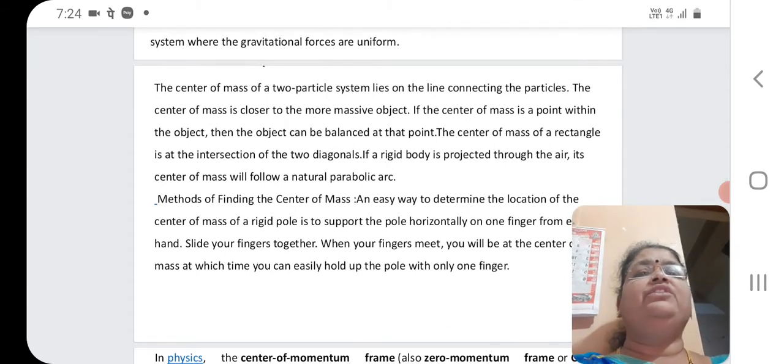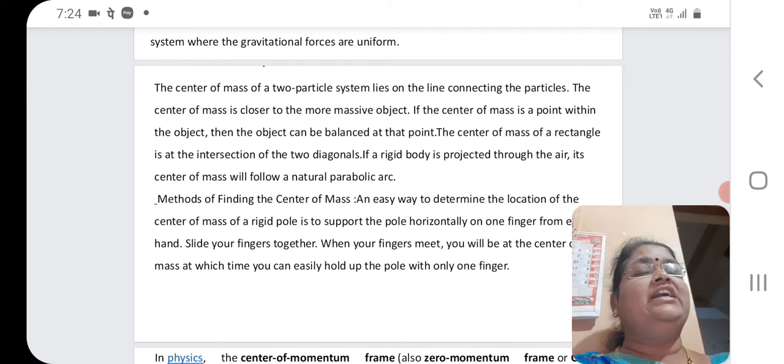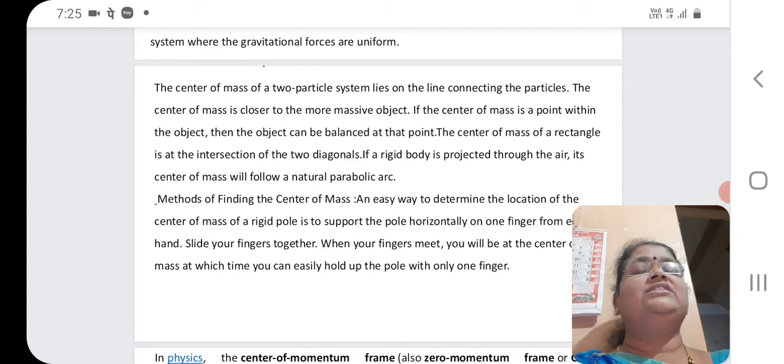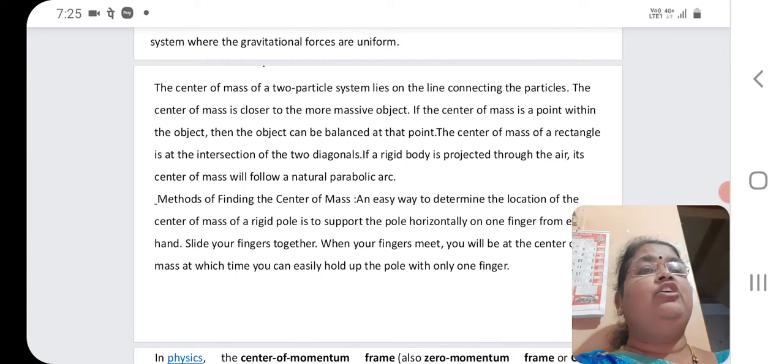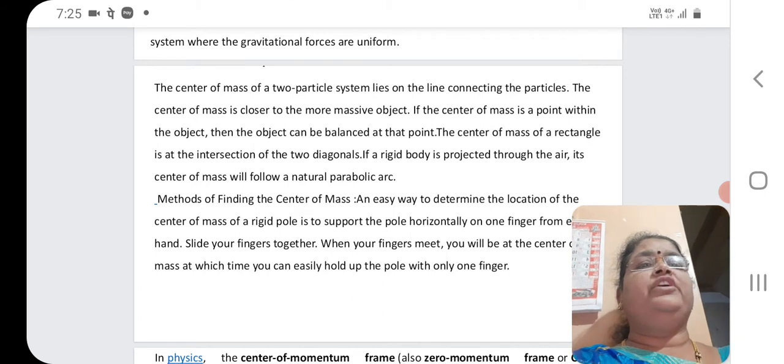Suppose you want to find the center of mass for two particles. So how to find that? The center of mass of a two particle system lies on the line connecting the two particles. The center of mass is closer to the more massive object. So if you consider two particles of different masses, the center of mass always lies closer to the more massive object. If the center of mass is a point within the object, then the object can be balanced at that point.